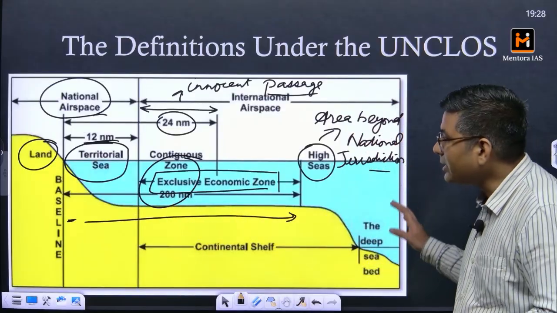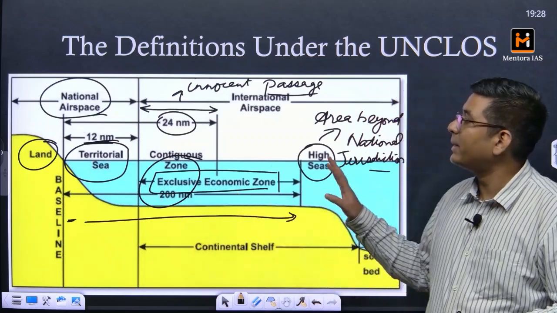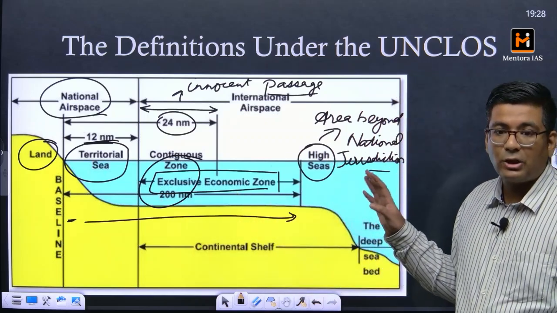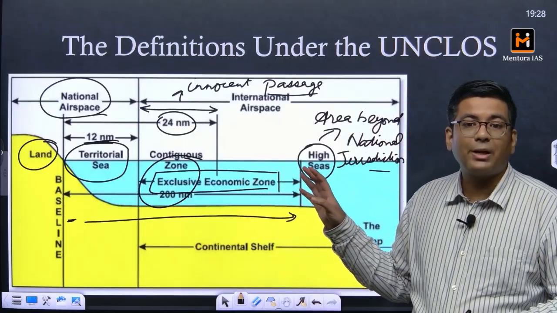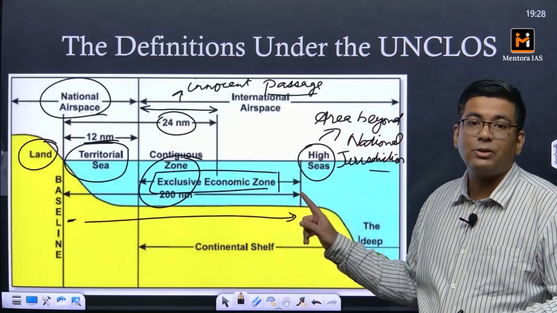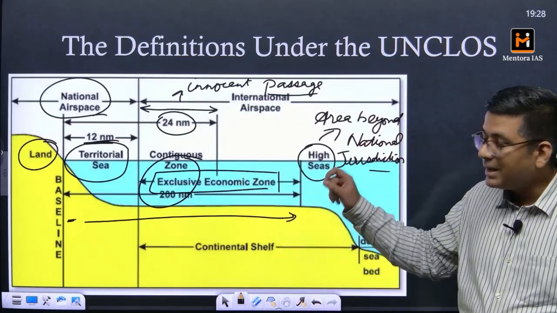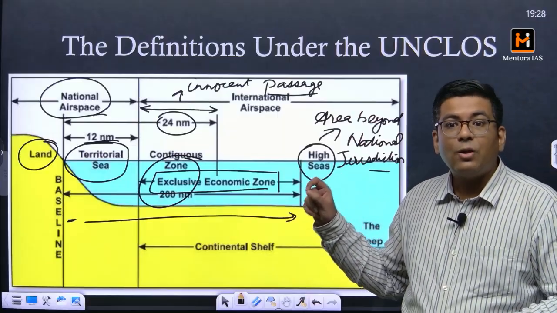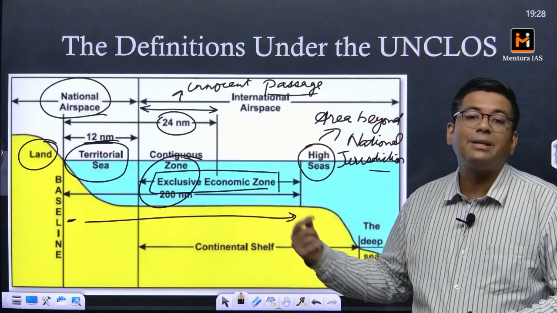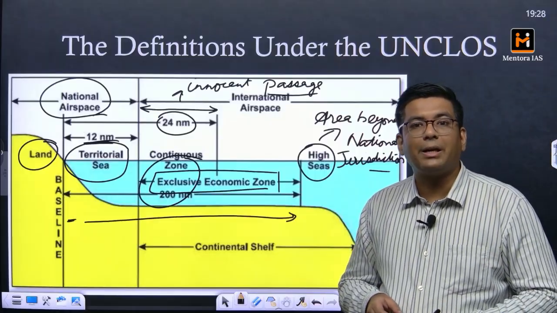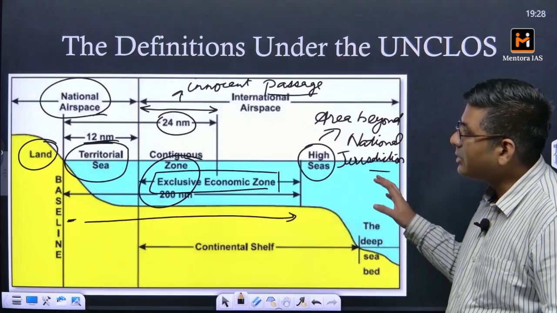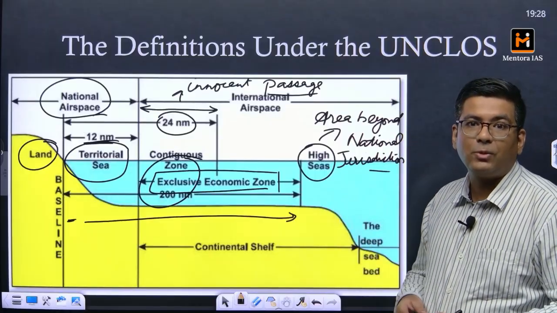Okay, so this is basically the entire concept with respect to the United Nations Convention on Law of Seas, and all the countries in the region of South China Sea want to abide by this definition, but at the same time getting access to those islands will be key to expanding their exclusive economic zone. So that is the primary objective of all the countries there. Okay, so that is why there is so much tussle between them.